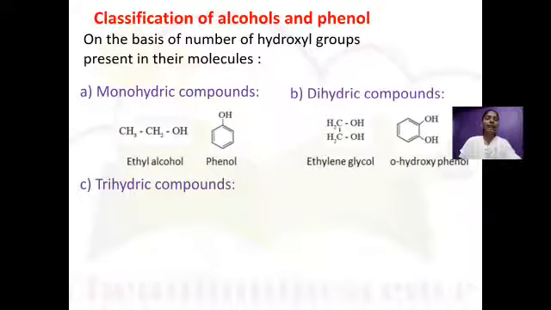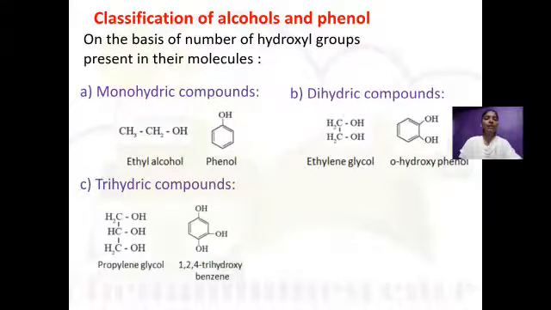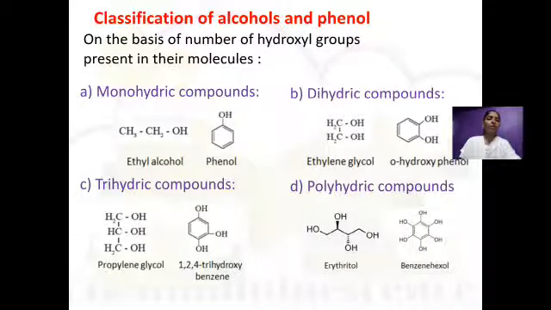Third one is a trihydric compound, a compound in which 3 hydroxy groups are present. First example is propylene glycol. Second one is 1,2,4-trihydroxybenzene. And next one is polyhydric compounds, compounds in which more than 3 hydroxy groups are present. Here are the examples.